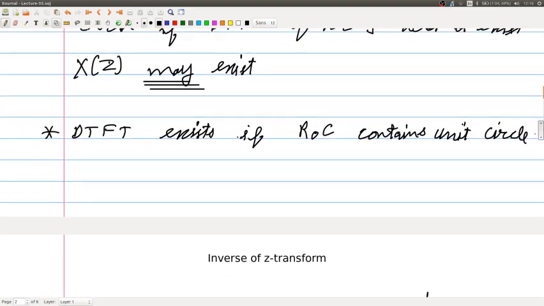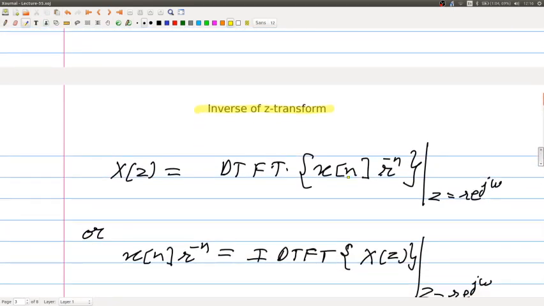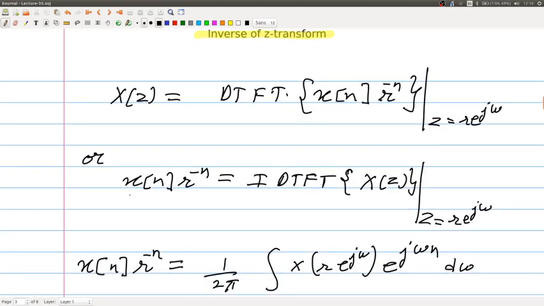Right. So, having understood what actually is happening when we are defining the Z transform, we will now attempt to find the inverse of the Z transform. So, let us find the inverse of the Z transform. We again write the same equation, X(z) is the DTFT of x[n] r to the power minus n, or I can write the same thing as x[n] r to the power minus n is the inverse Fourier transform of X(z), where z is r e to the power j omega.